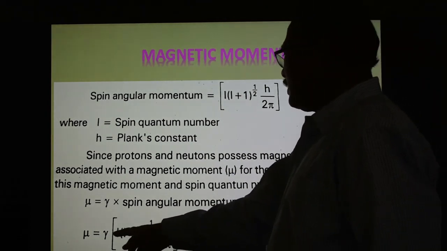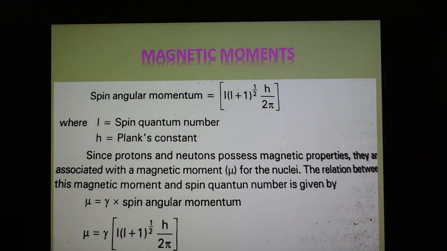Here mu is the magnetic moment of the nucleus and gamma is the gyromagnetic ratio, which is fixed for the proton. Its value is 26750 for the proton.